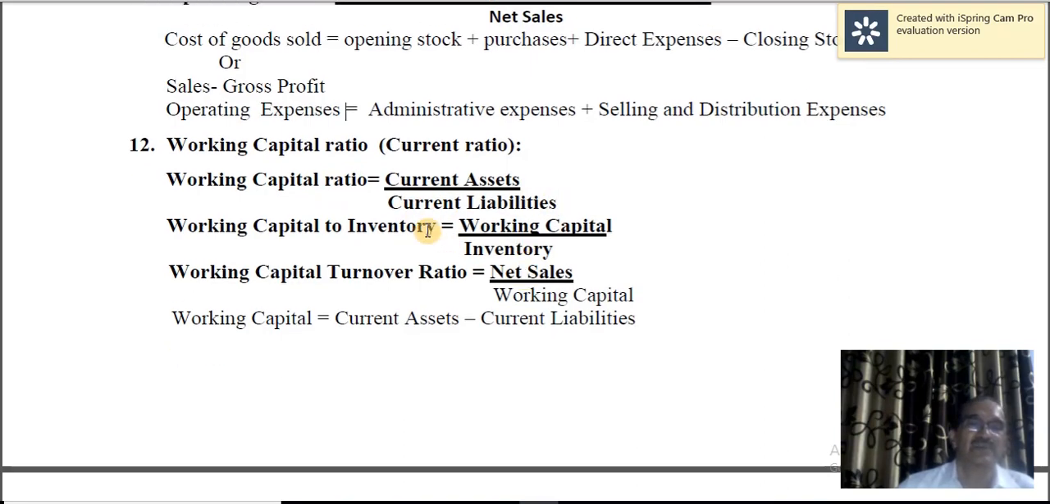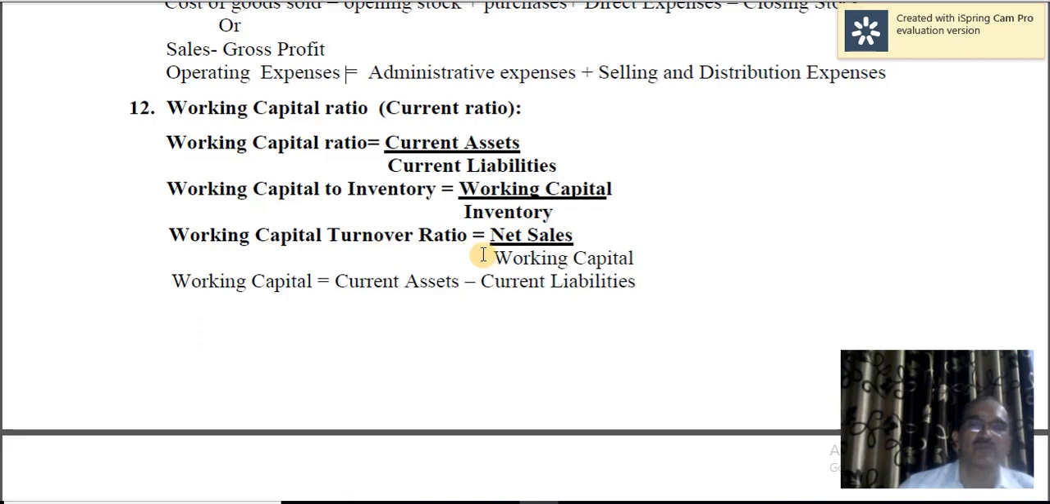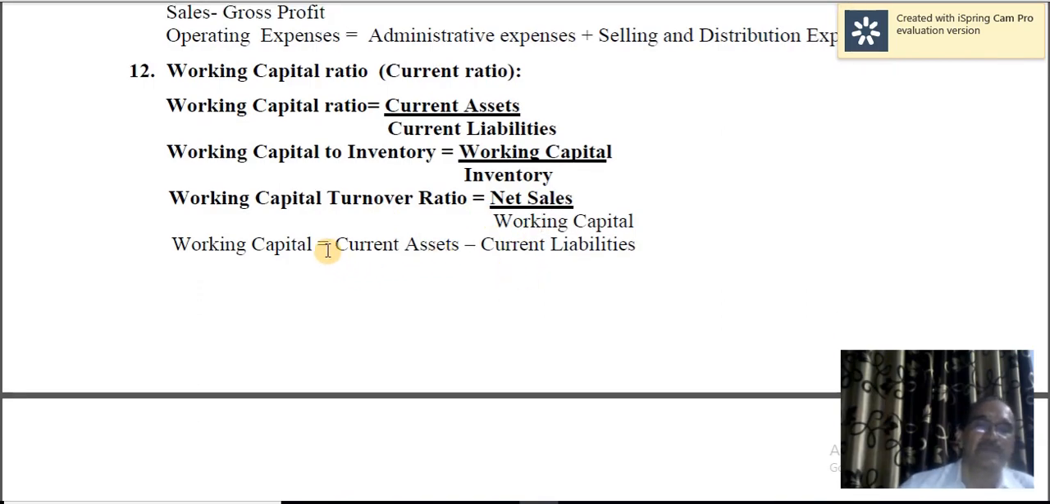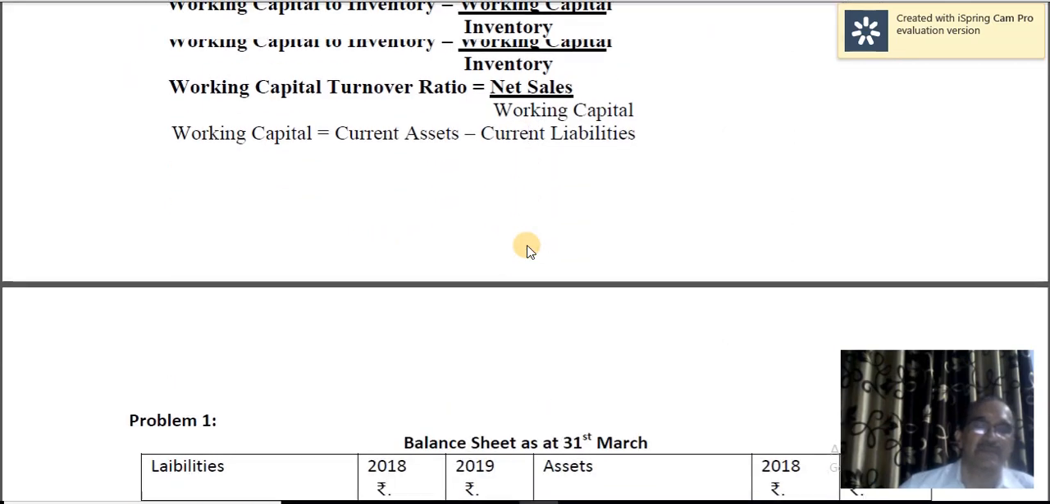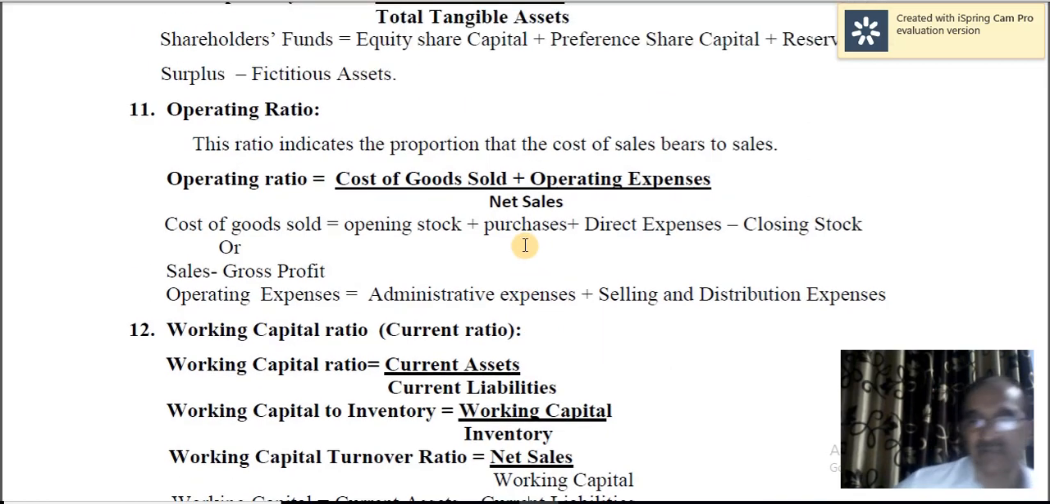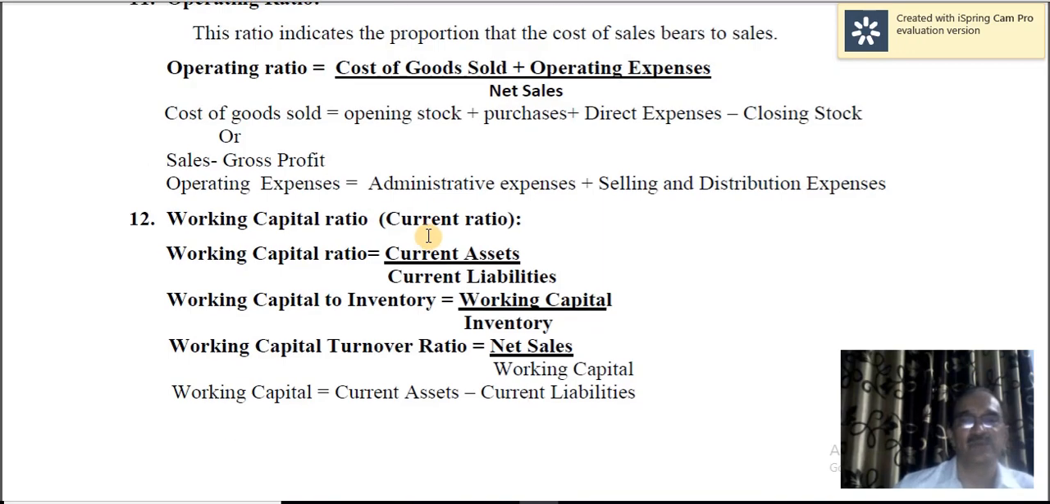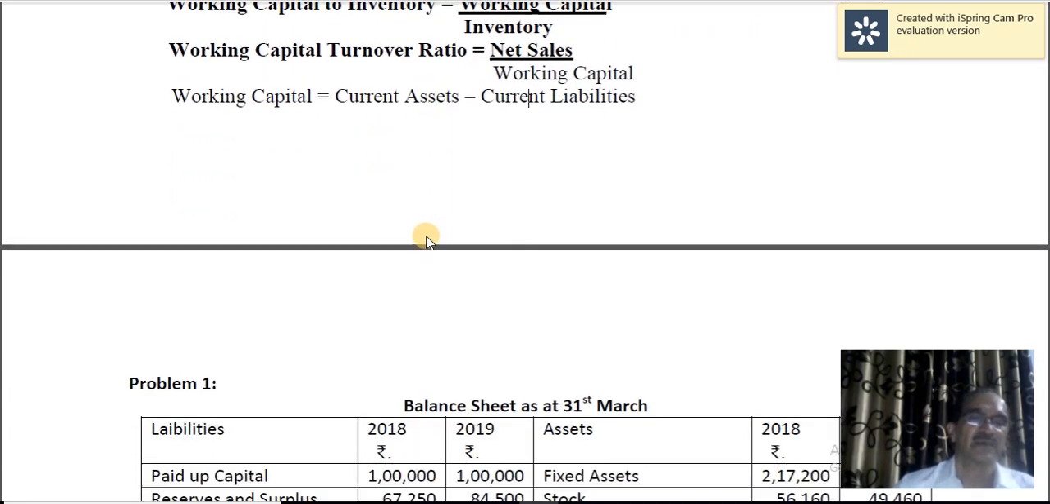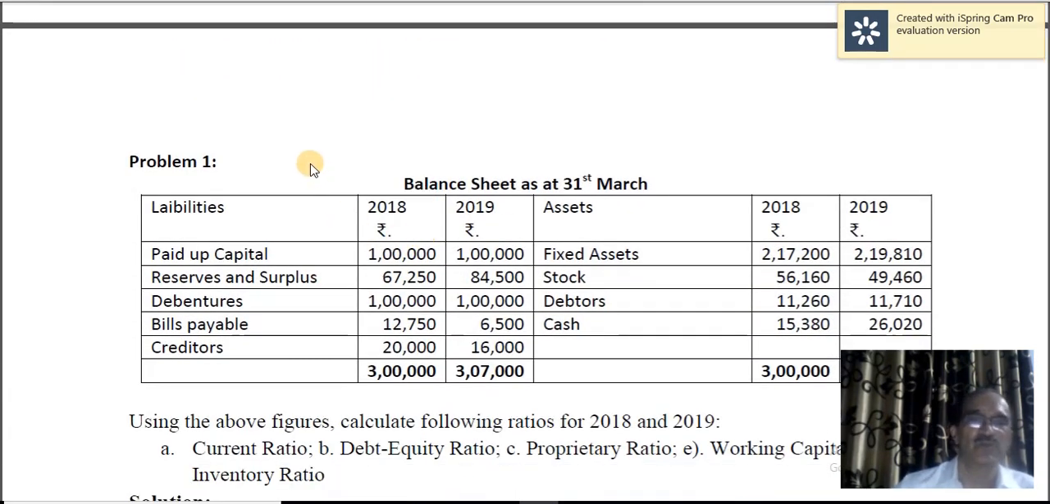Further division of that, working capital to inventory, that is working capital divided by inventory. What's working capital? Before that, working capital turnover ratio, net sales divided by working capital. What's working capital? Current assets minus current liabilities is nothing but working capital. So these are the different ratios which you are supposed to learn. I think by now you have understood all these ratios. Now let me help you to solve a problem.